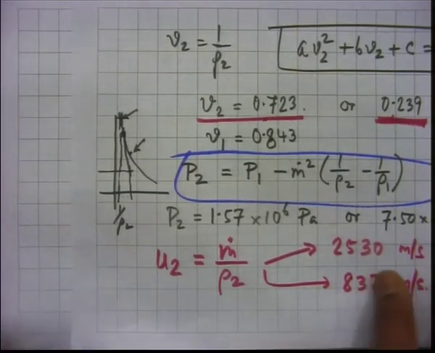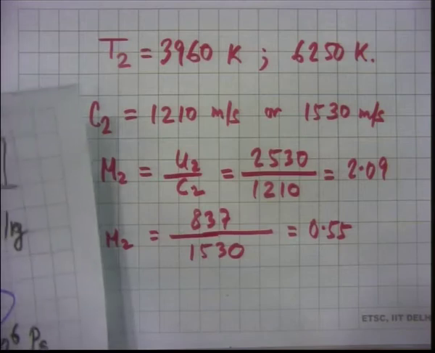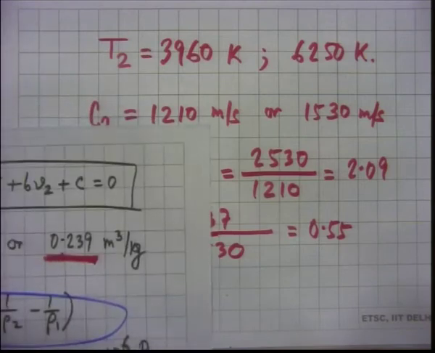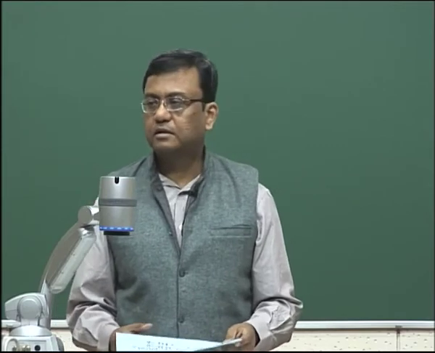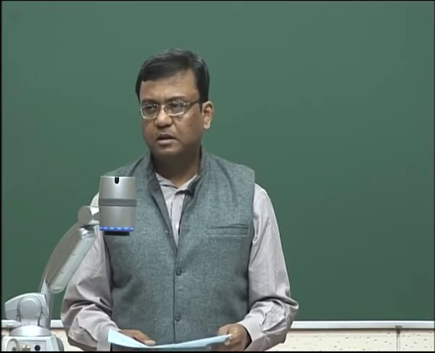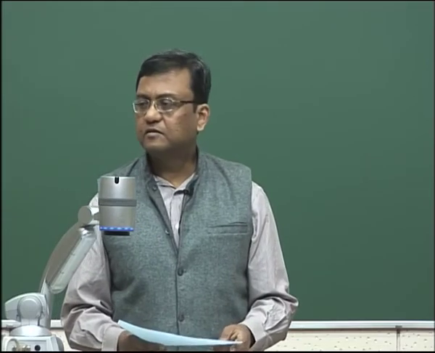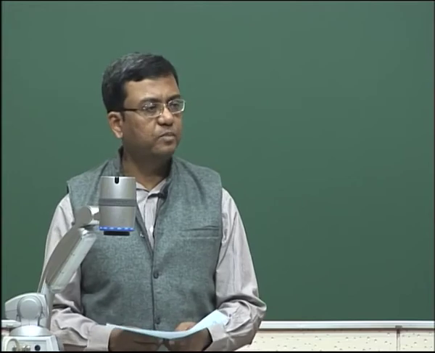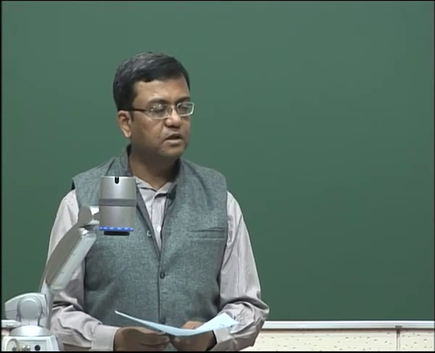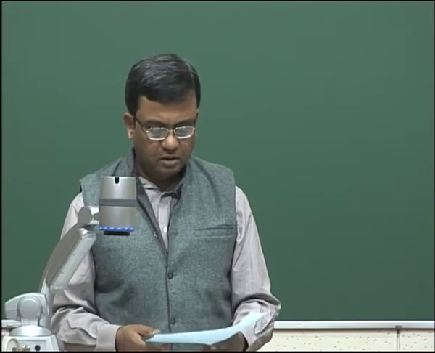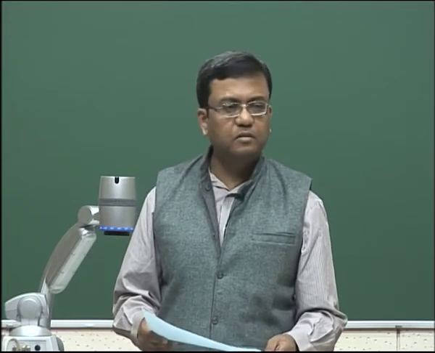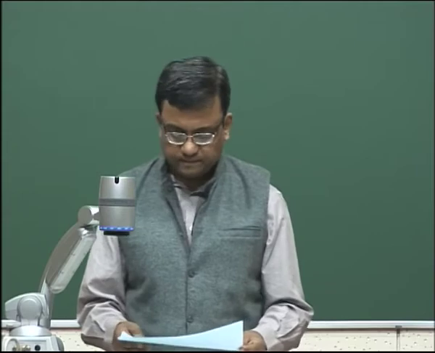After this, we have completed this discussion. We got two possible state 2s, and we saw that it can be in the weak detonation region or in the strong detonation region. In all these cases we have got pressure, specific volume, temperature, the relative velocity of the burned gases with respect to the combustion wave, which is U2, and we have also got the Mach numbers. Is there anything else that we got? Speed of sound, also at state 2. We obtained all of these.